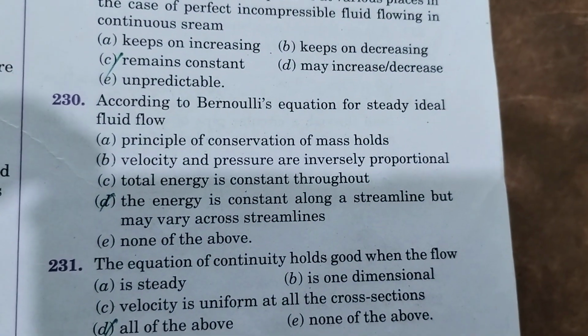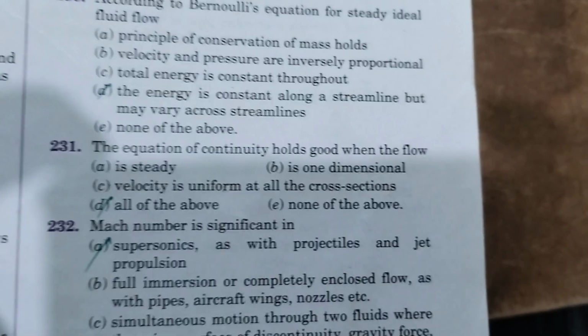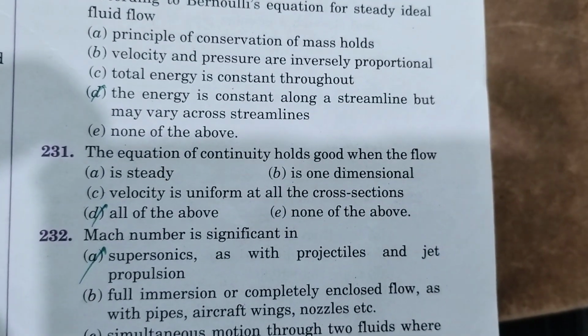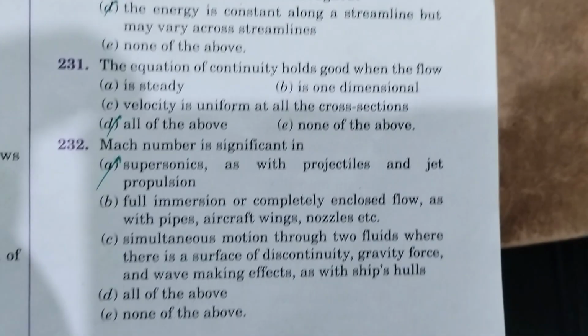According to Bernoulli's equation for steady ideal fluid flow, the energy is constant along the streamline but may vary across streamline. The equation of continuity holds good when the flow is steady, unsteady, uniform, all of the above. Mach number is significant in supersonic flow as with projectile and jet propulsion.